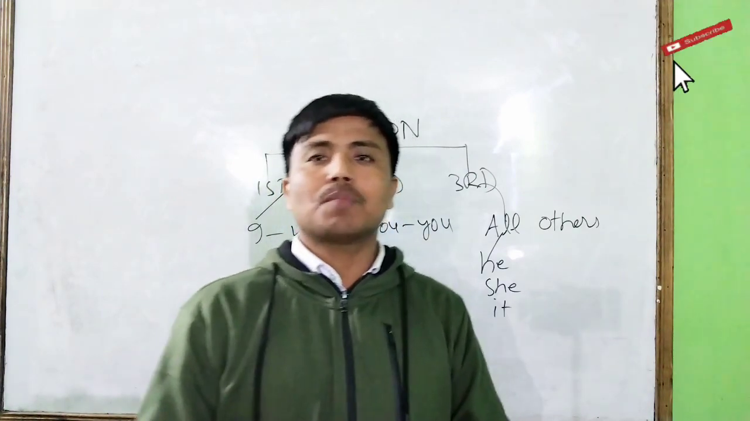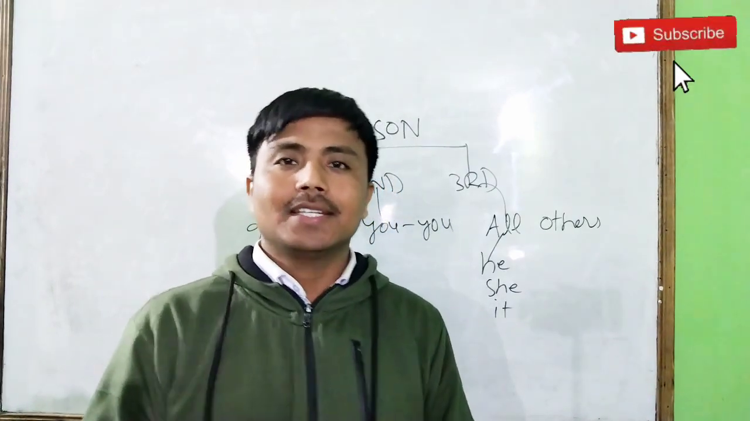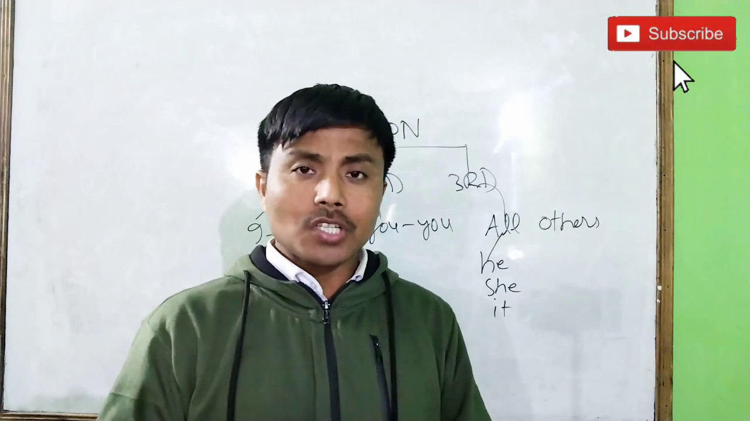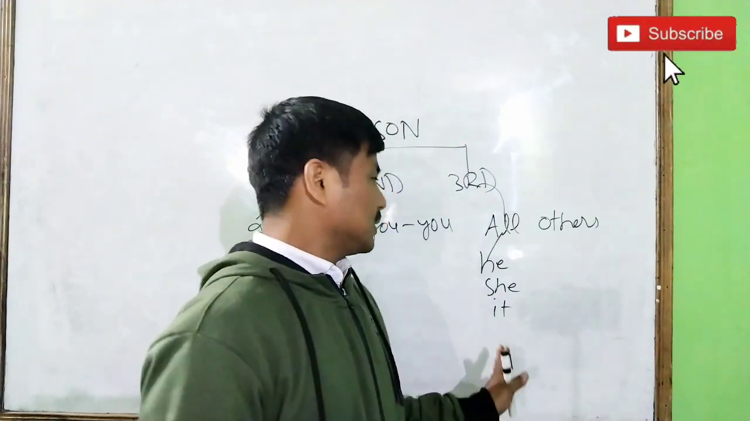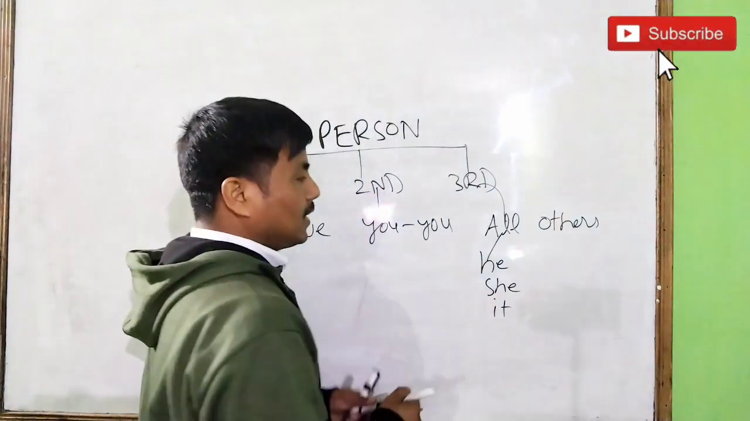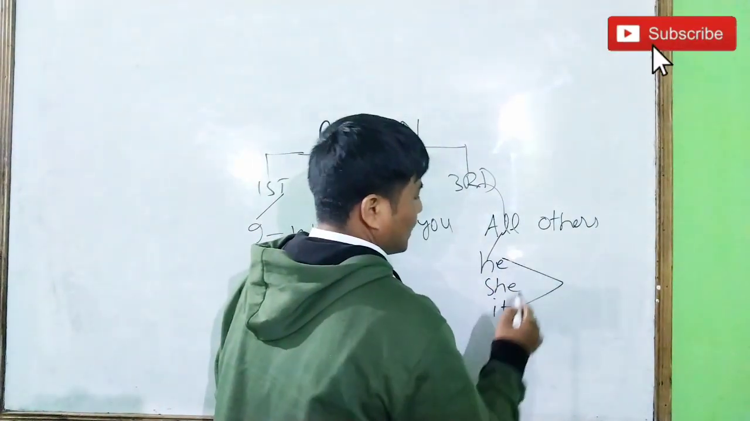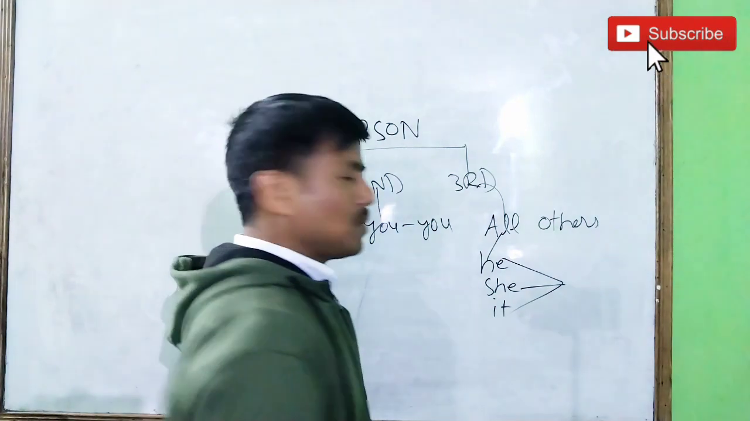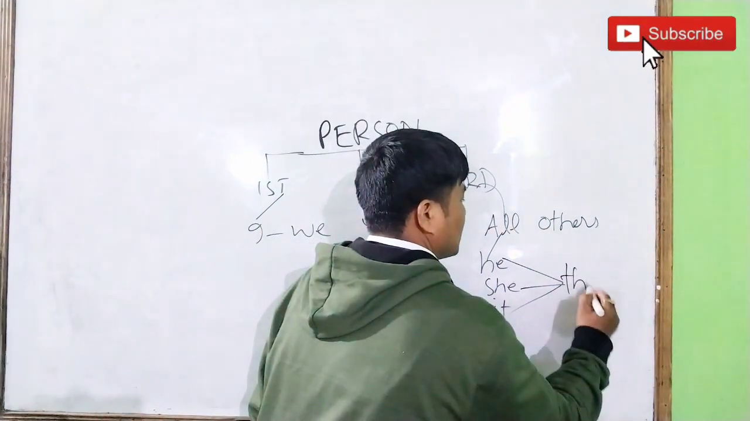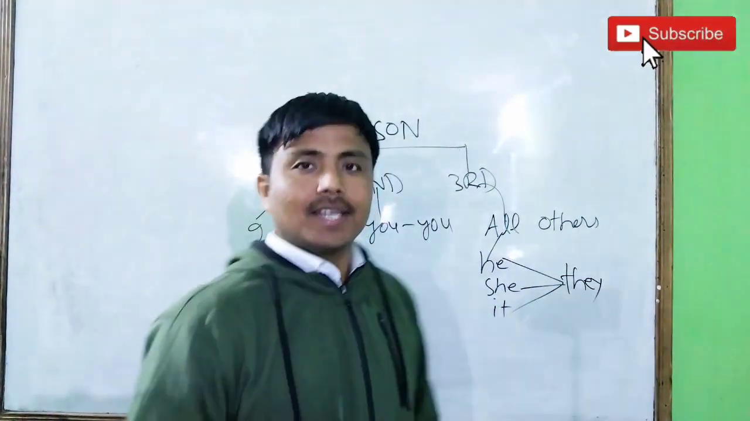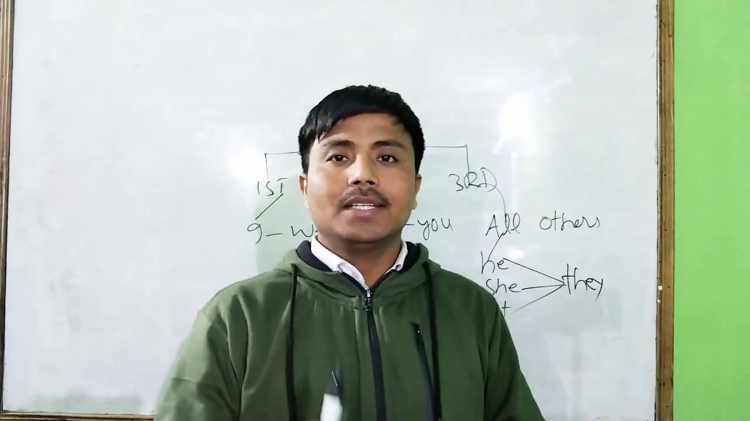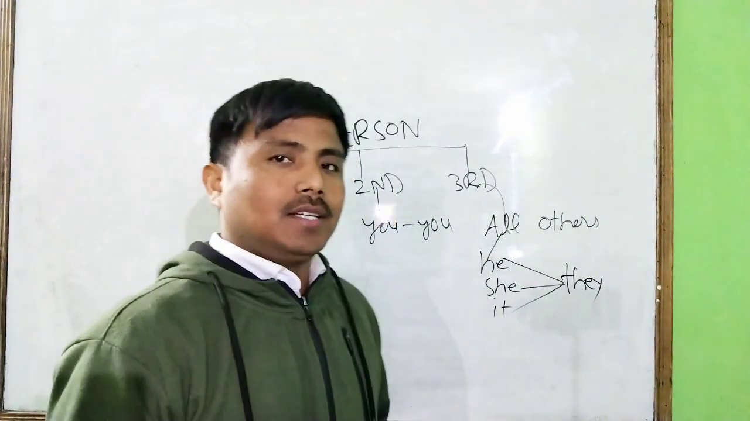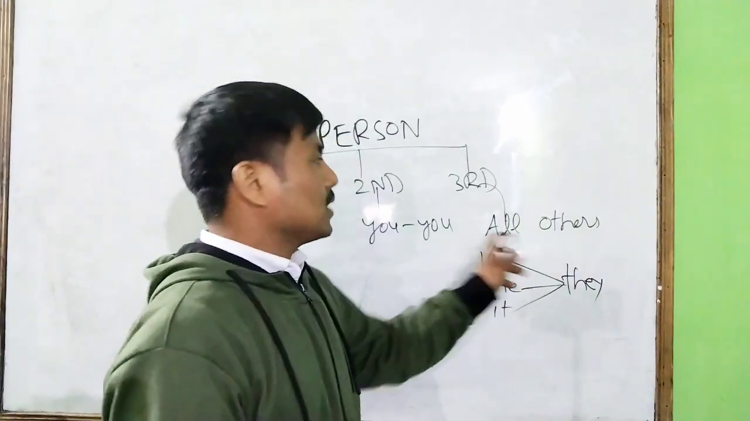And also all the names of places like Assam, India, Sri Lanka, whatever you say, all the names of the places are also called the third person. And now the thing is he, she and it. What is the plural form of he, she and it? The plural form of he, she and it is they. That's why third person is written in the grammar book as he, she, it and they. Okay, clear now? That's why we call it all others.